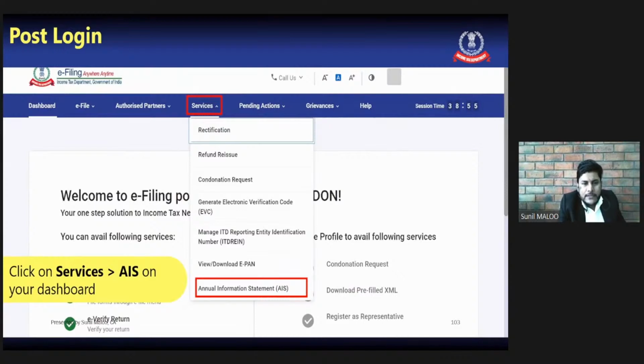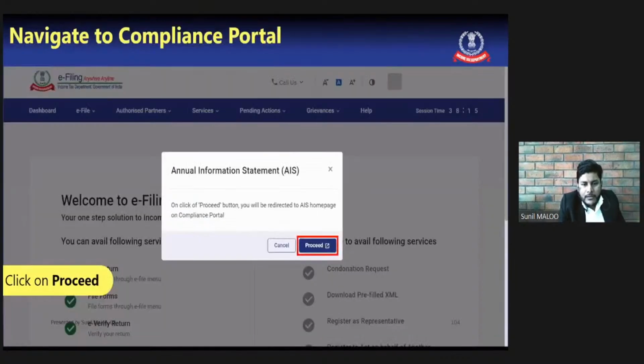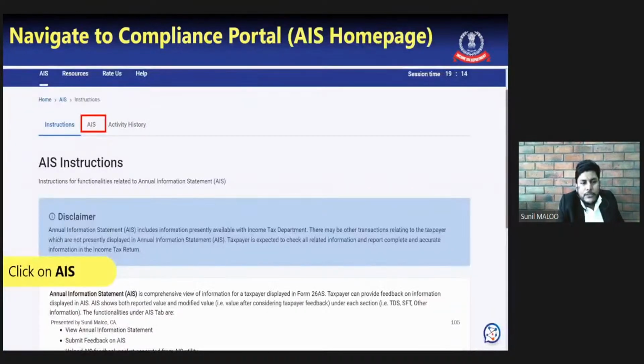Once we click, this window will appear. As we have already discussed, whenever there is a reference to another website, we are redirected. Before the redirecting, we need to confirm by clicking the Proceed button. So here we will click on the Proceed button. And once we proceed further, we will be redirected to the new AIS portal of the income tax department.